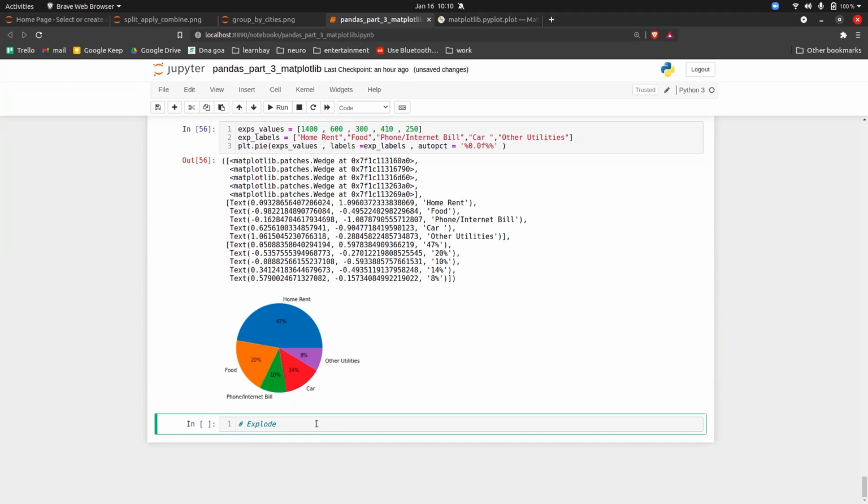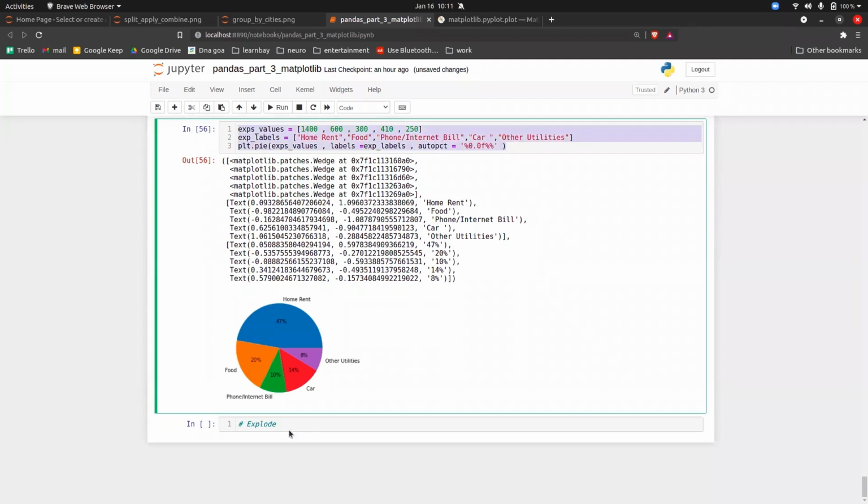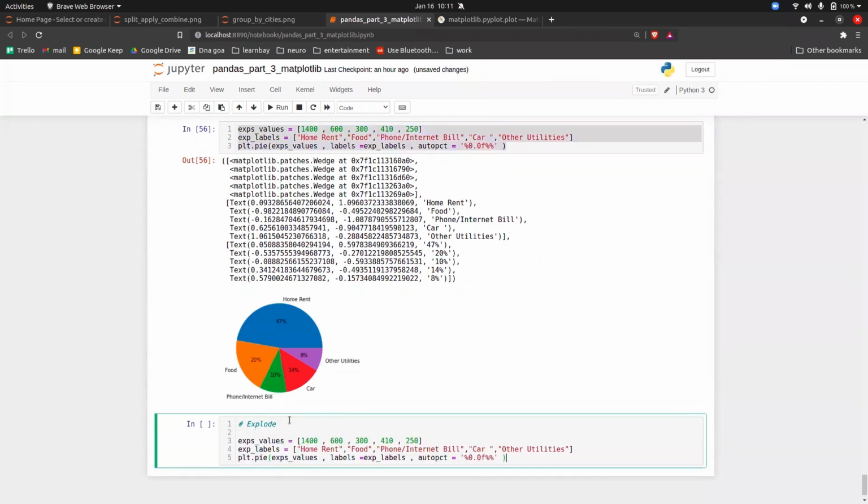Okay, for example, let's say you are showing corona cases, so which particular city has more, you can highlight that pie, right? So the same thing we can do with the help of explode also. So basically, there is something called the explode parameter. So explode, and initially you can put 0 0 0 0 0. So basically the length of this explode should be the length of the values that you have.